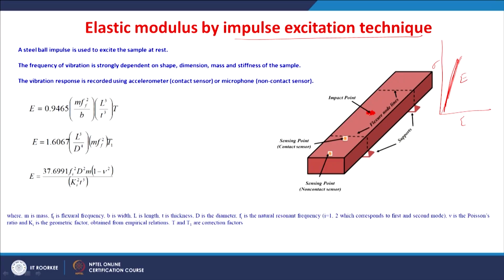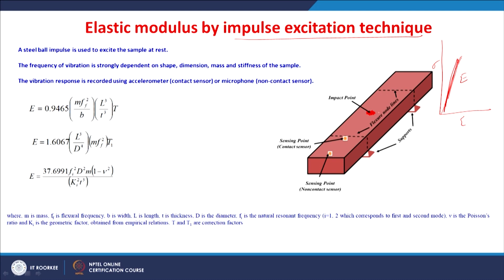So, you take a steel ball and you use this steel ball impulse to excite the sample, right. The response is the vibration. The frequency of vibration is strongly dependent on the shape, dimension, mass and stiffness of the sample. The vibration response is recorded using an accelerometer or microphone.